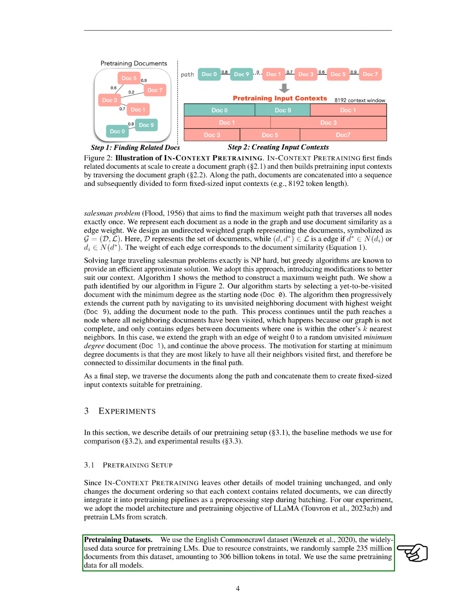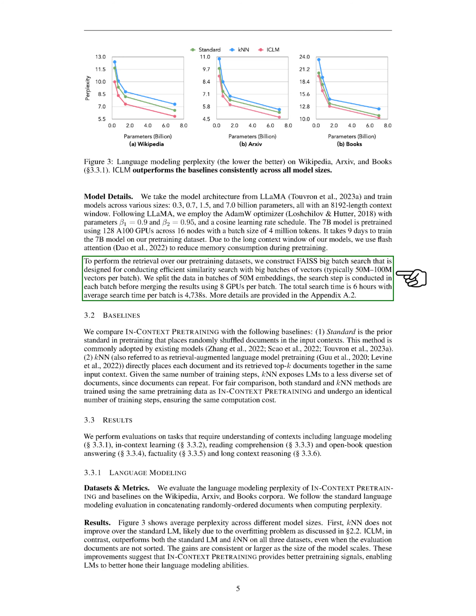We use the English Common Crawl dataset for pre-training and train models of various sizes using the Llama model architecture. To perform the retrieval over our pre-training datasets, we construct a FAISS big batch search, designed for conducting efficient similarity search with large batches of vectors. The total search time is 6 hours, with an average search time per batch of 4,738 seconds.